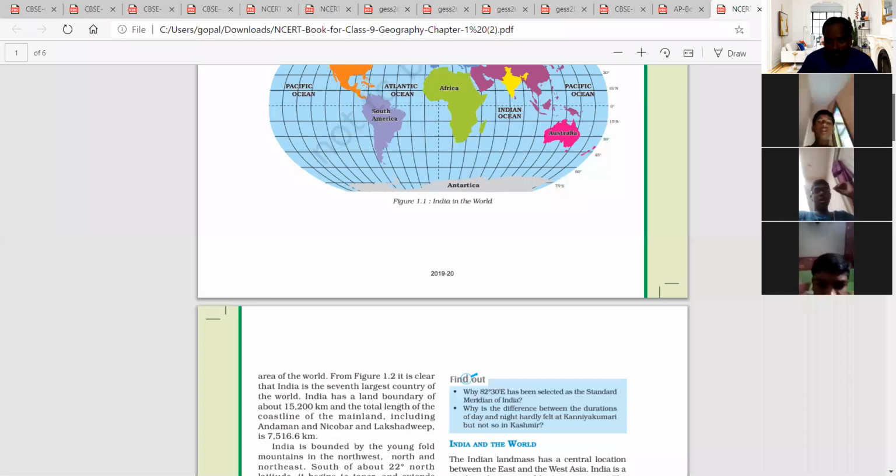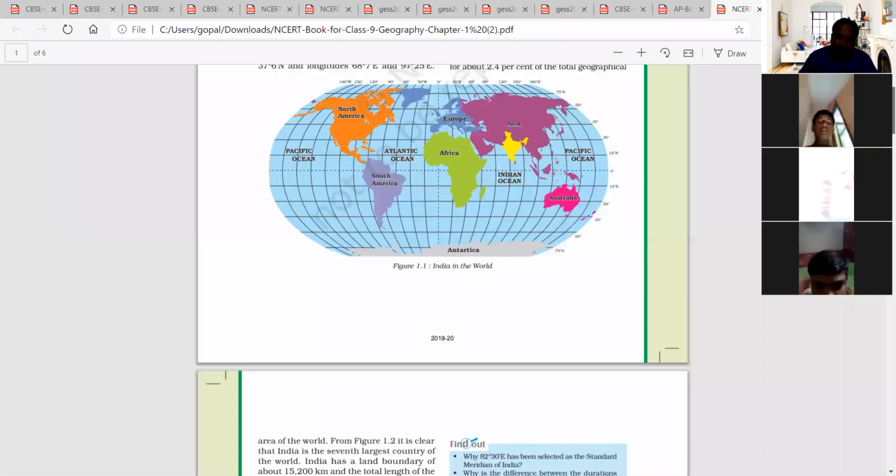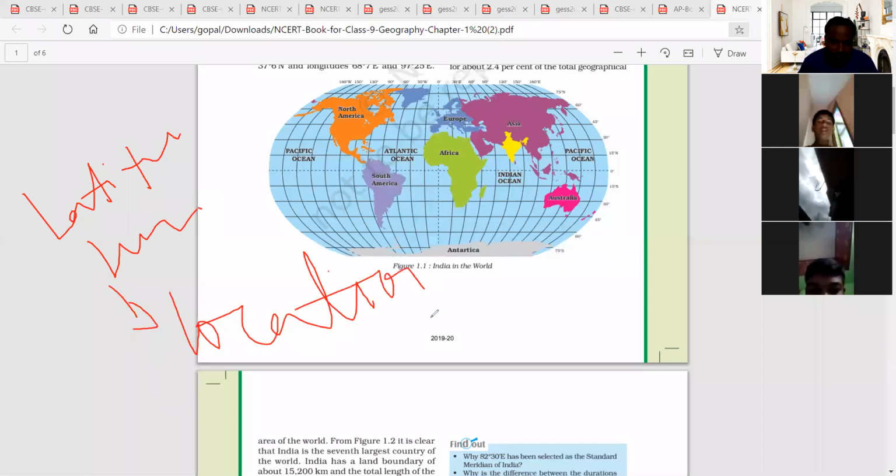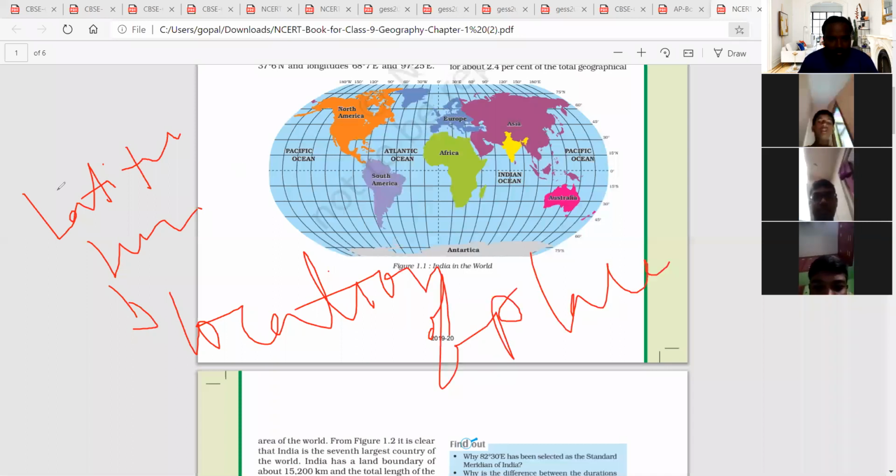Okay, so come to the point. India is located on which latitude? Latitudes and longitudes are mainly used for the location of places on the globe. By using these latitudes and longitudes, we can locate any place easily.